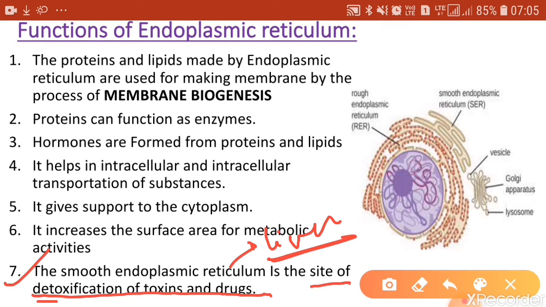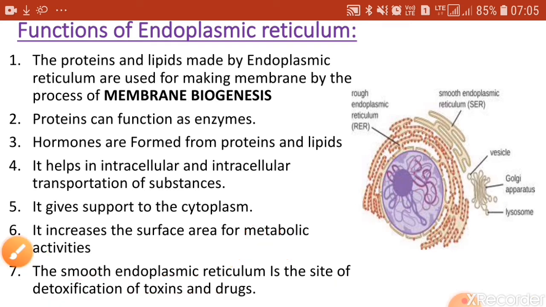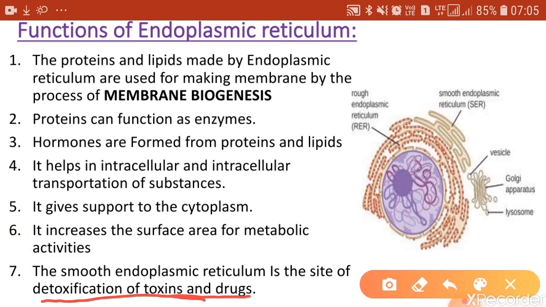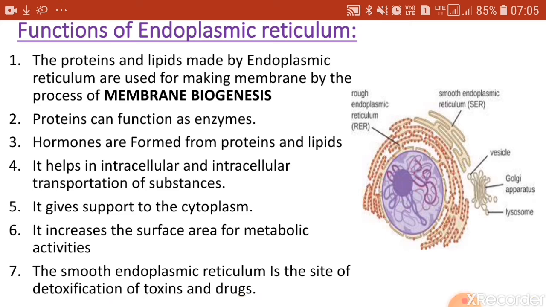So all these are to be made harmless. They are made harmless in the smooth endoplasmic reticulum, which is present in the liver cells. The smooth endoplasmic reticulum present in the liver cell is the site of detoxification of drugs and toxins.